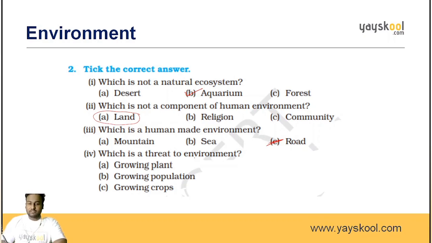Fourth one, what is a threat to the environment? The answer is growing population. What happens when the population grows? More use of resources, right? What happens when we use more resources? Depletion occurs. So indirectly we will run out of resources. It is affecting the environment. So these are the answers.